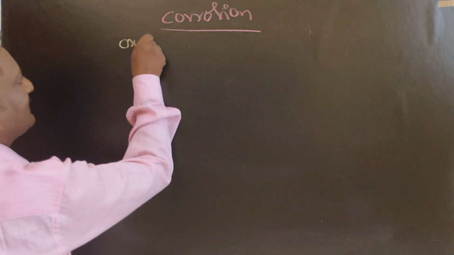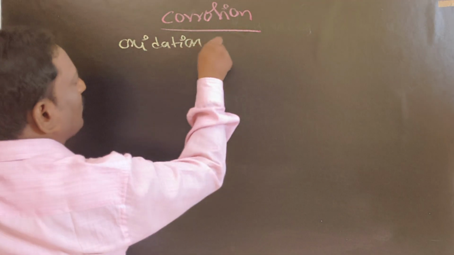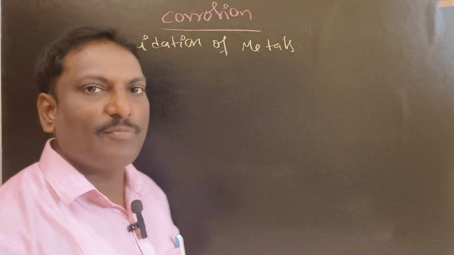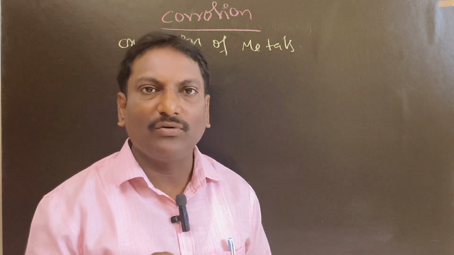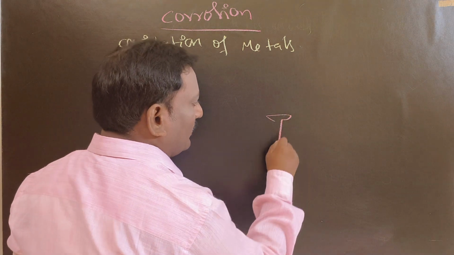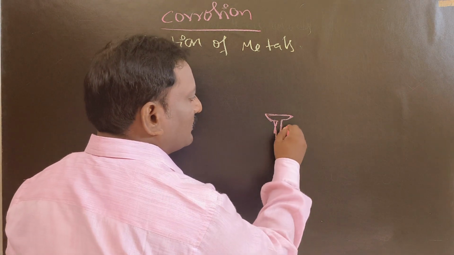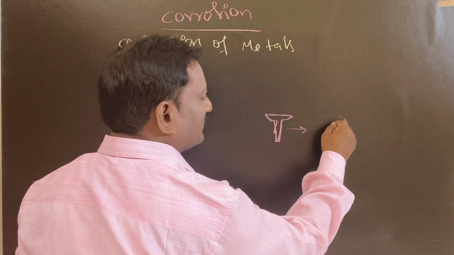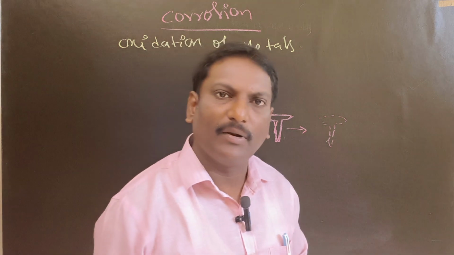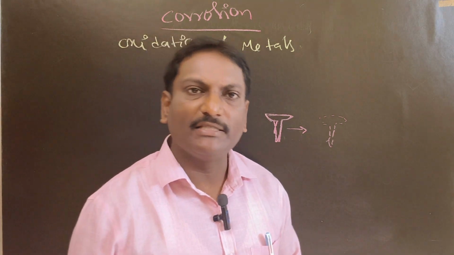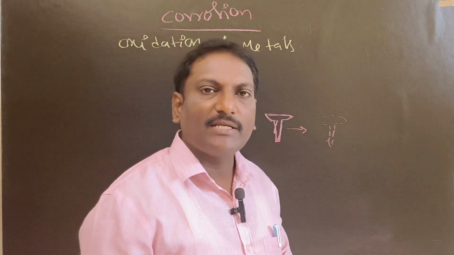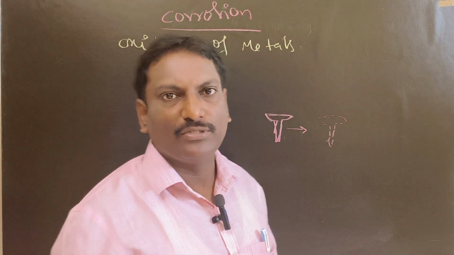Corrosion is nothing but oxidation of metals in the presence of environment. Oxidation of metals in the presence of environment is called corrosion. Let us assume I am placing one metal in the presence of environment. After a few minutes or after a few days, it gradually disappears by the action of some atmospheric gases like carbon dioxide, water, oxygen, and acidic substances. So disappearing of metals in the presence of environment by the action of some atmospheric gases is called corrosion.